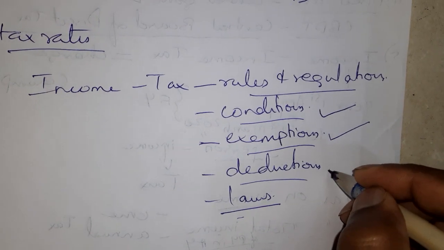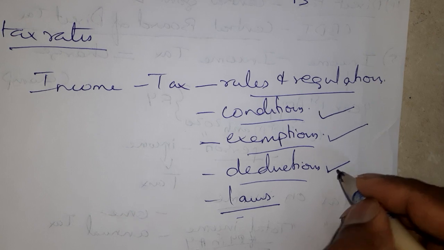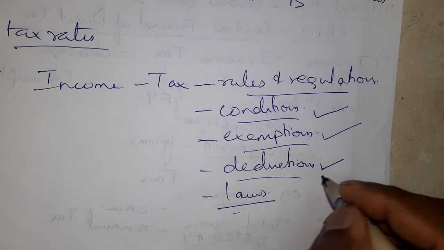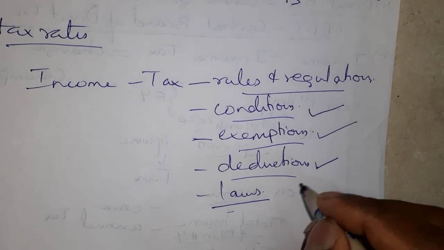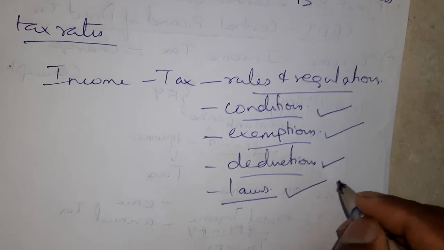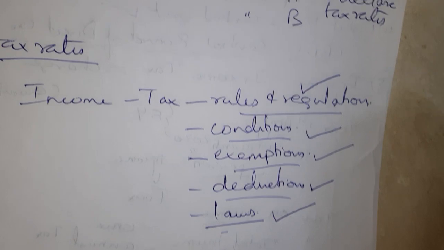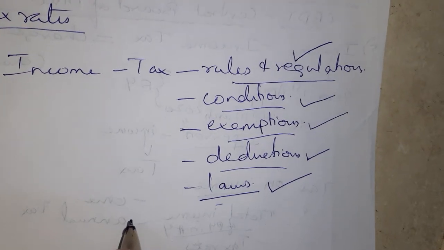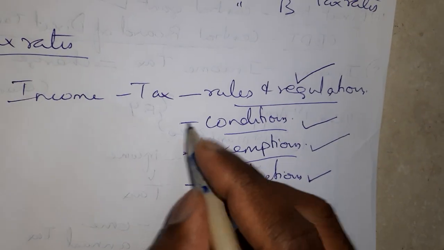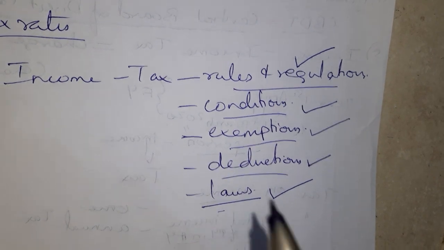There are certain deductions through which you can reduce your income. Then there are certain laws and rules and regulations which we have to follow. So what I am coming to say is, we have to follow these conditions and exemptions.